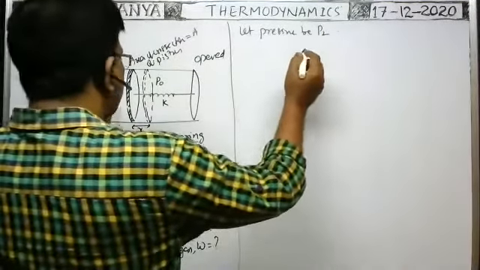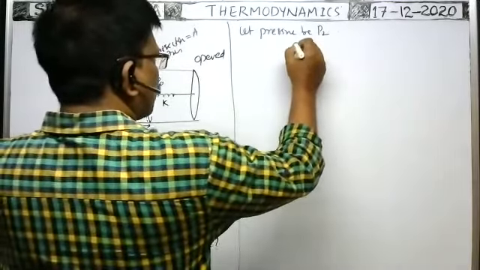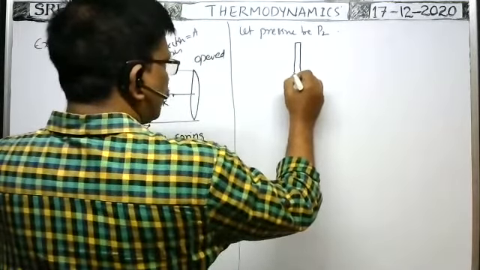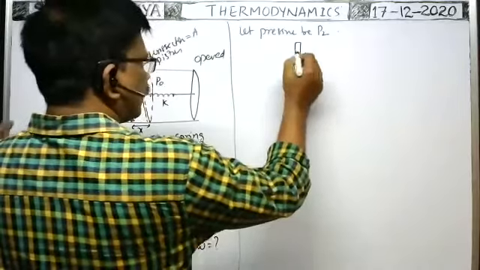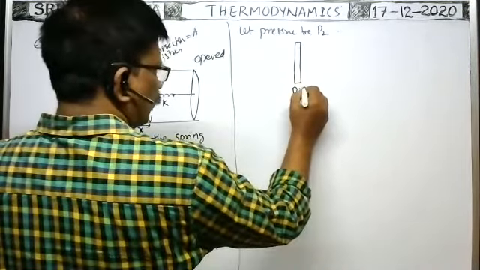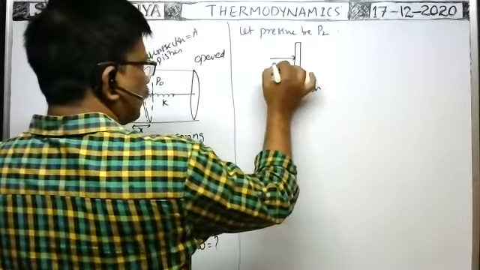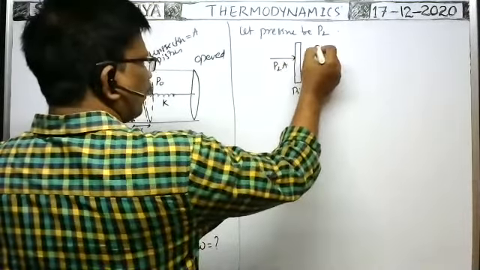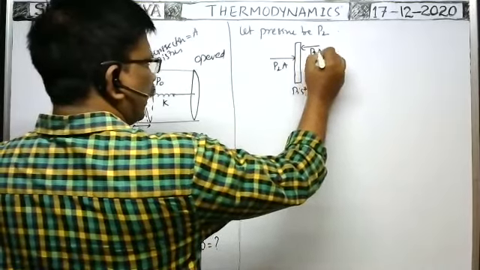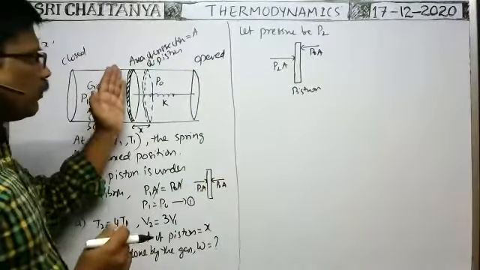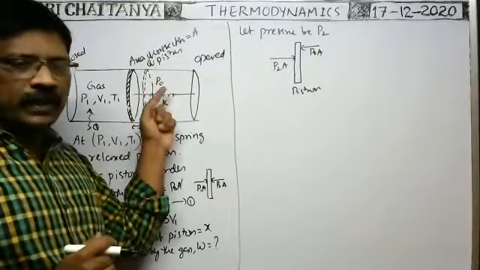Here you see, because of this pressure, force acts on the piston. Whenever the piston displaces by a distance equal to x, what are the forces on the piston? Force due to pressure P2 acts in this direction, that is P2A. Force due to atmospheric pressure P0A acts in this direction. And whenever the piston displaces towards right, the spring is compressed now.